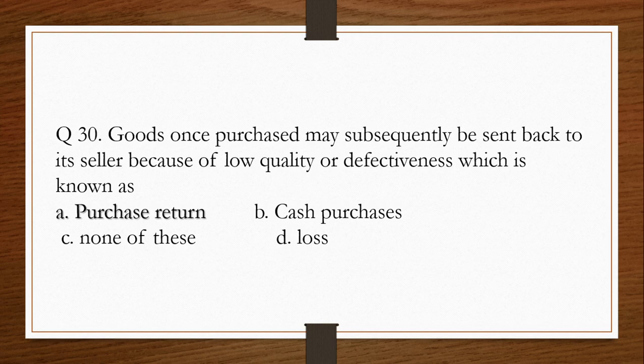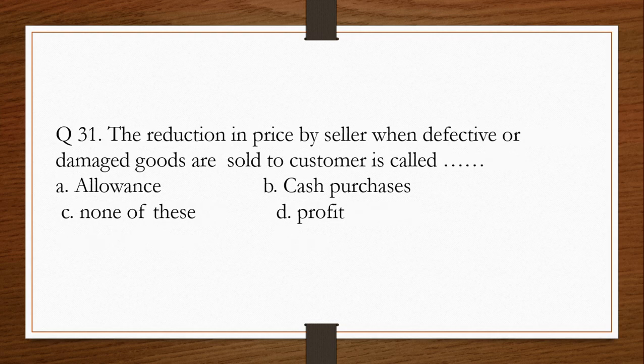Question number 30. Goods once purchased may subsequently be sent back to its seller because of low quality or defectiveness, which is known as A. Purchase return, B. Cash purchases, C. None of these, D. Loss. The correct answer is A. Purchase return.